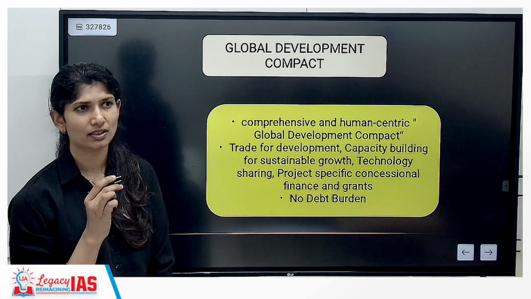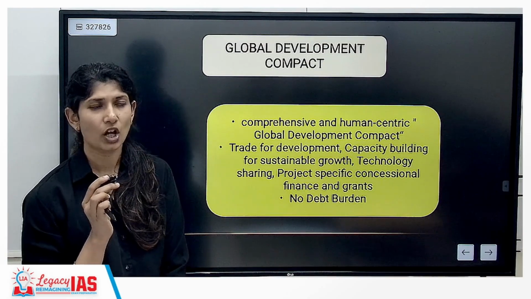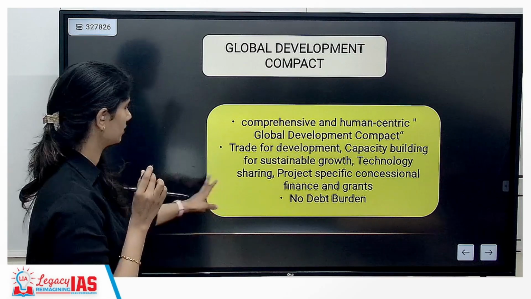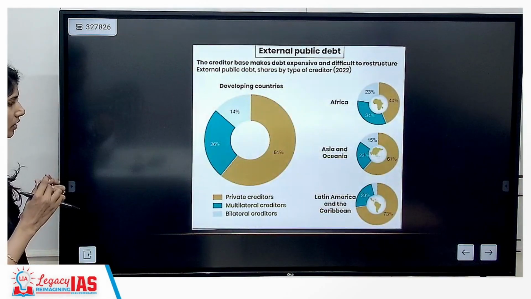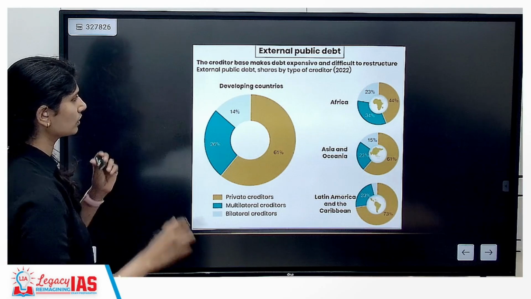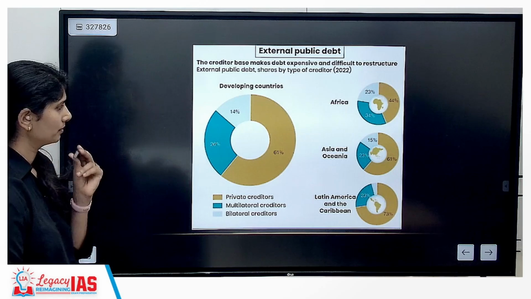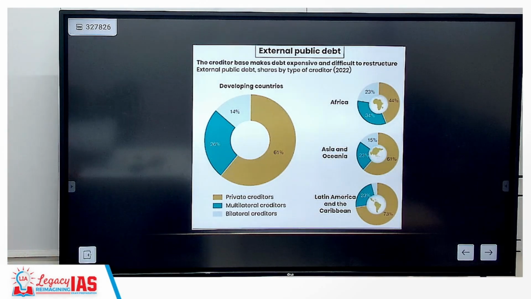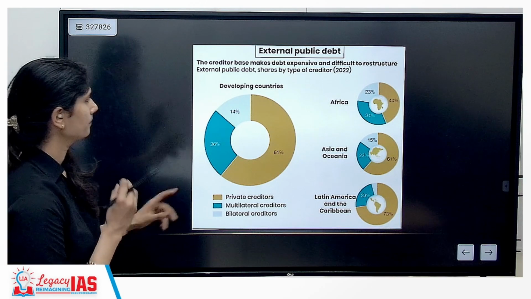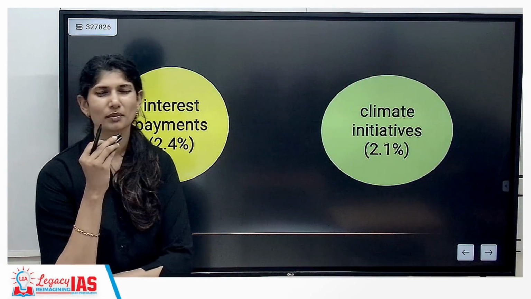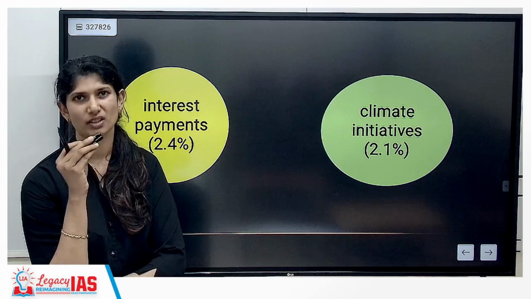And to make sure that the global south countries not be burdened with the debts. Okay, look at this. Have a look at this, how it is for Africa, Asia, Latin American countries. Okay. So they are asking more of a possibility for restructuring the loans.